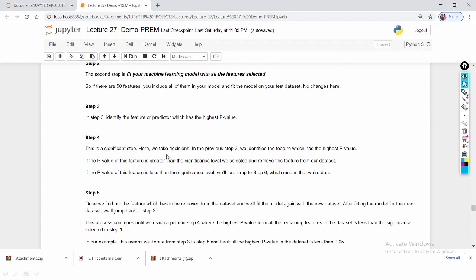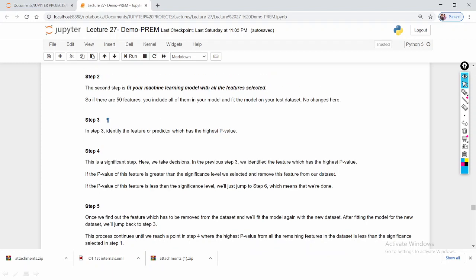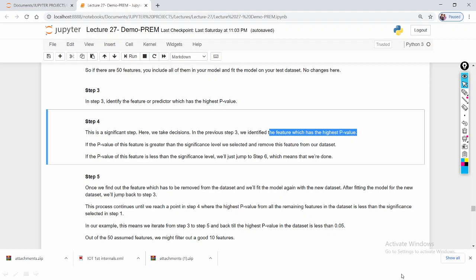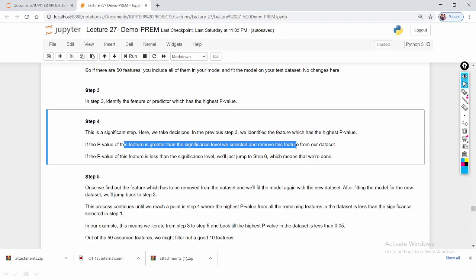And step 4: we take the decision. In step 3 we identify the feature which has the highest p-value. If the p-value of the feature is greater than the significance level, we remove the feature from our dataset. If the p-value of the feature is less than the significance level, we jump to step 6.